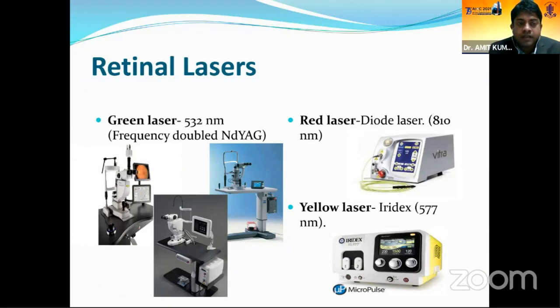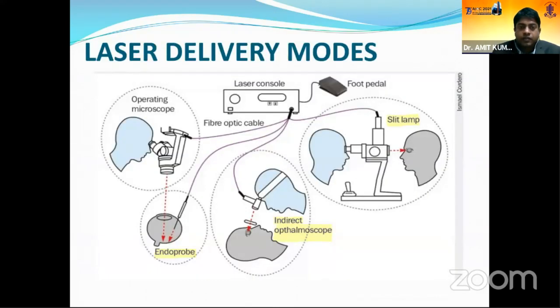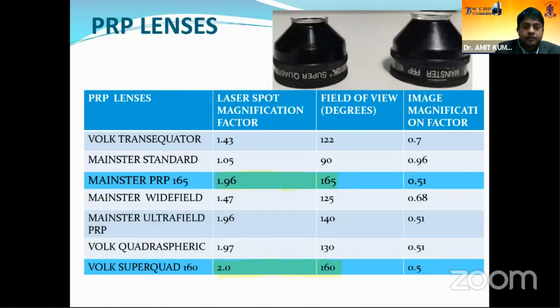So as Dr. Akshay had already mentioned, the commonly used lasers nowadays are of three types. The green laser, we have different brands of machines for green laser. Then we have the red laser, which is 810 nanometers. And we have the yellow laser, which is 577 nanometers. So coming to the laser delivery modes, the most commonly used delivery mode is the slit lamp delivery mode, which is commonly used in the OPDs. And then we have the indirect ophthalmoscope delivery mode. Then we have the endoprobe mode, where we do the laser during vitreoretinal surgery.